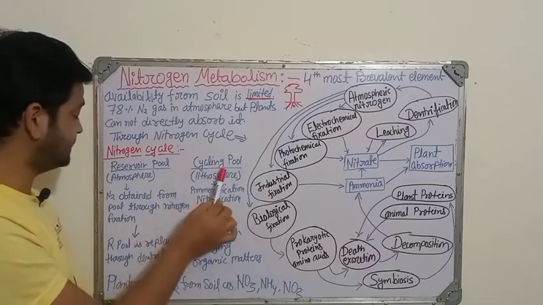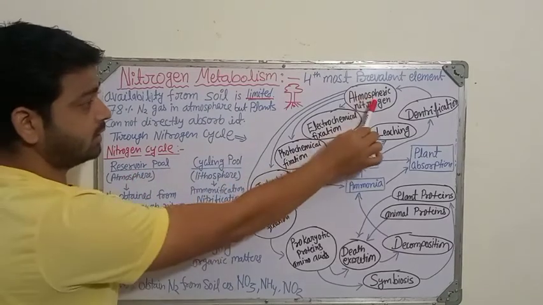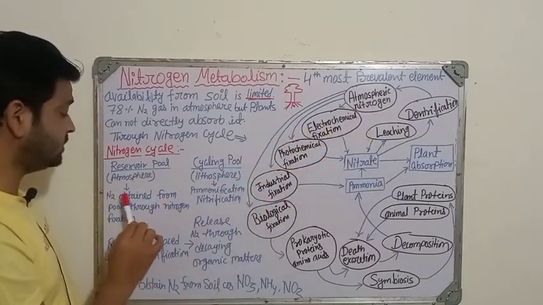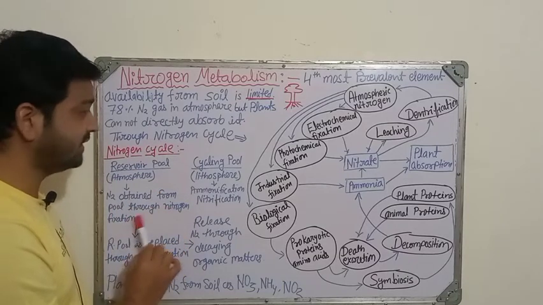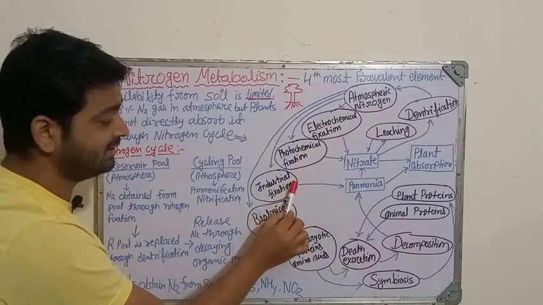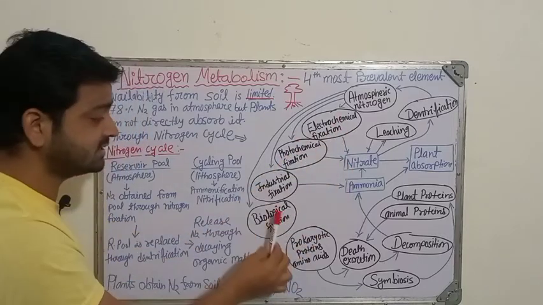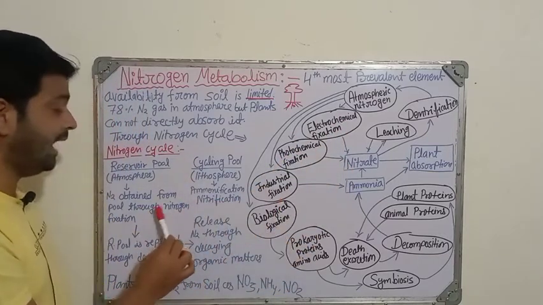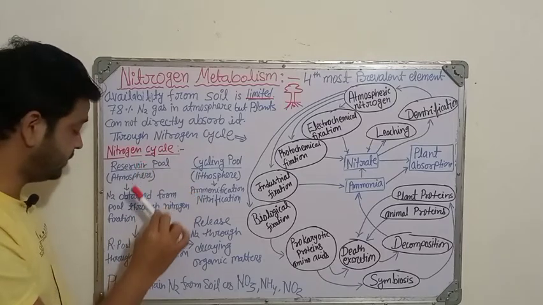So let us understand: the reservoir pool is the atmosphere, this one, okay? Here nitrogen is obtained from this reservoir pool through nitrogen fixation: electrochemical fixation, photochemical fixation, industrial fixation and biological fixation. Through these four types of fixation, nitrogen is obtained from the reservoir, the atmosphere, okay?